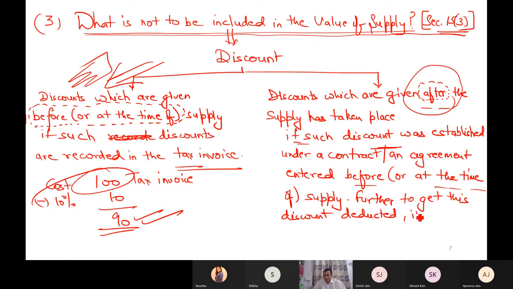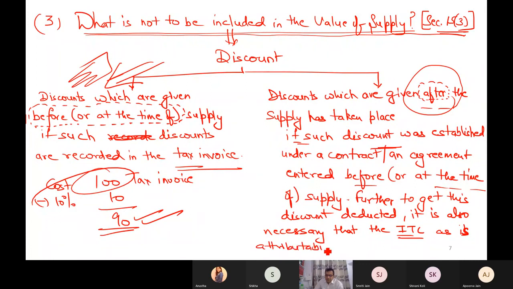It is also necessary that the ITC, input tax credit, as is attributable to such discount has been reversed by the recipient of supply.